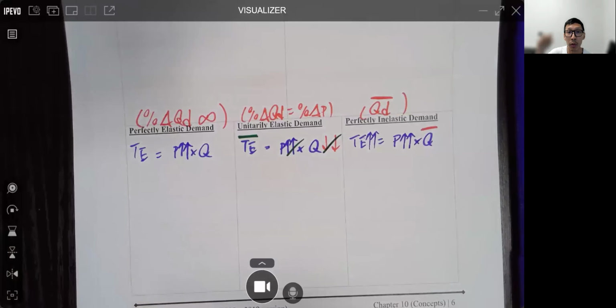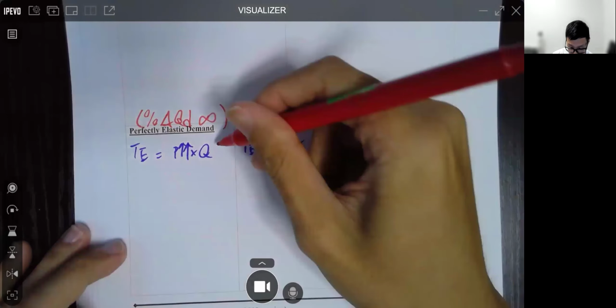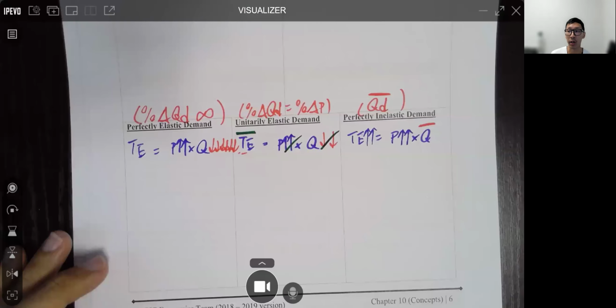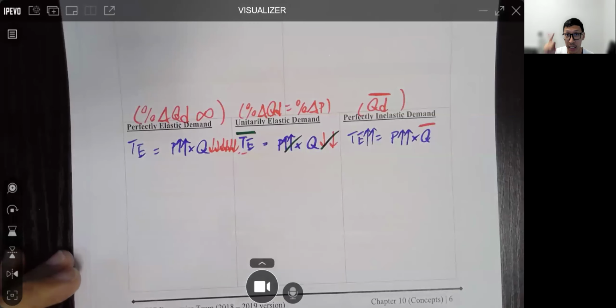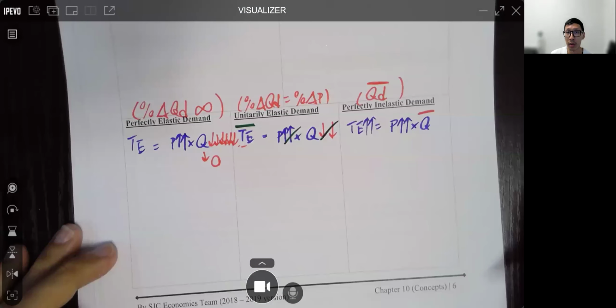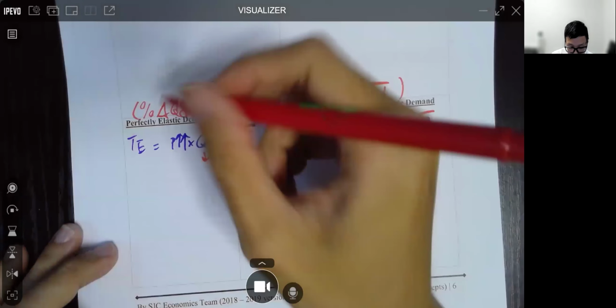When P increases, Q would drop infinitely, 無限咁跌，係嘛？Here drop, 係嘛？無限咁多個箭嘴 until 幾時冇得再跌啦？This actually becomes 0. So what happens to TE?